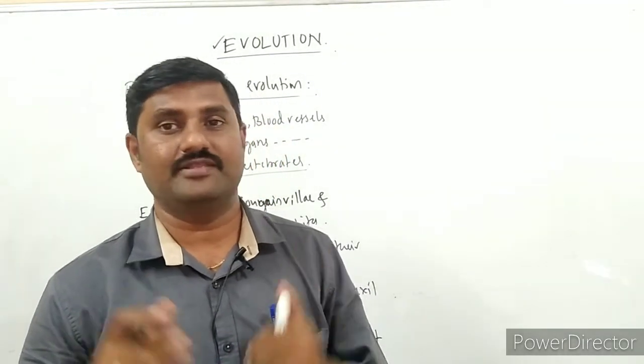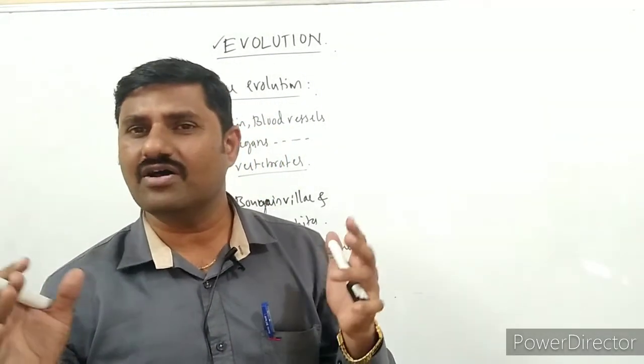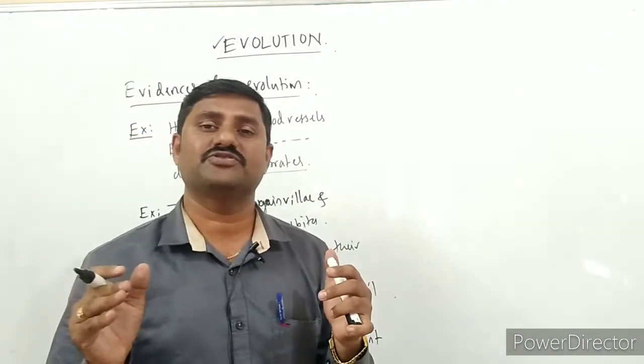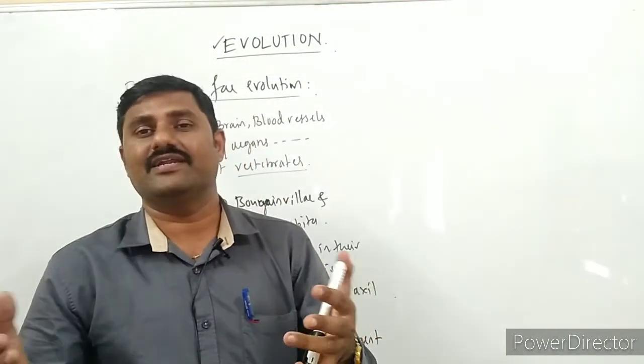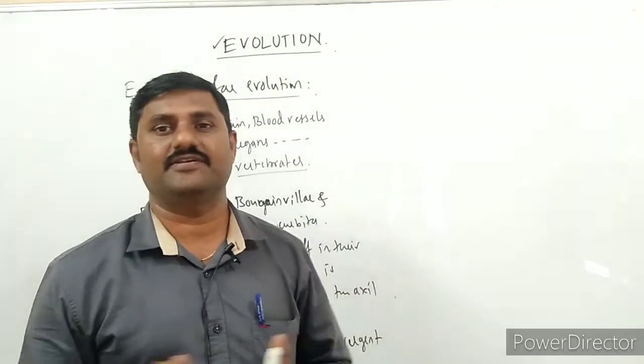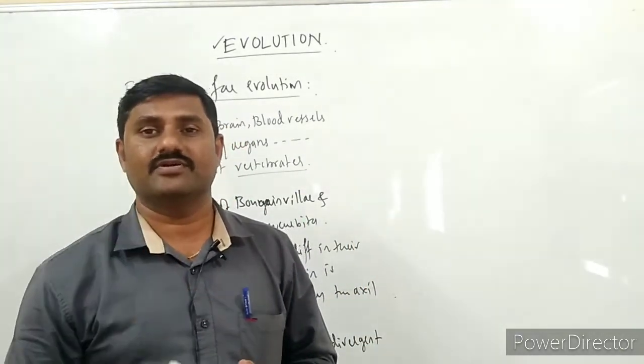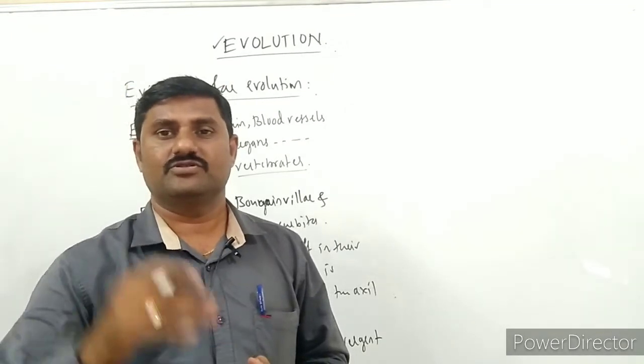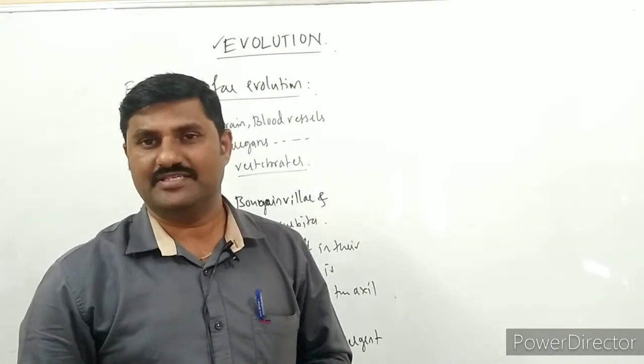So this is one thing. Why are these all structurally different? Externally their structure looks different. The patagium looks different, the hand of the human being is different, the forelimb of the cheetah is different.